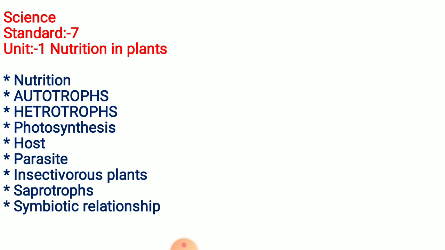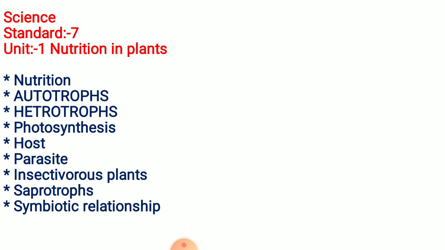Today we learn in science chapter number 1, nutrition in plant. Students, in standard 6 you learned about nutrition.